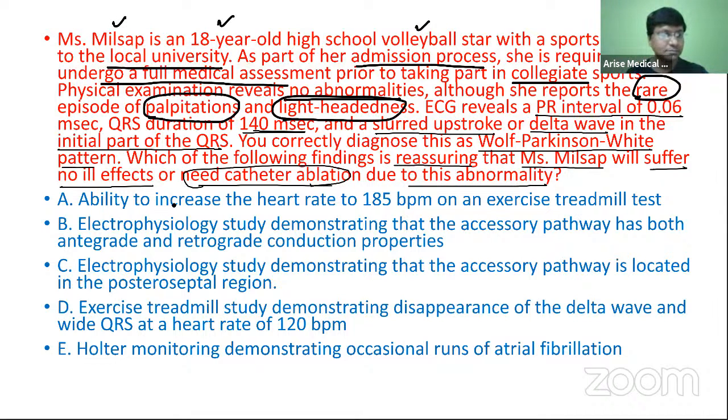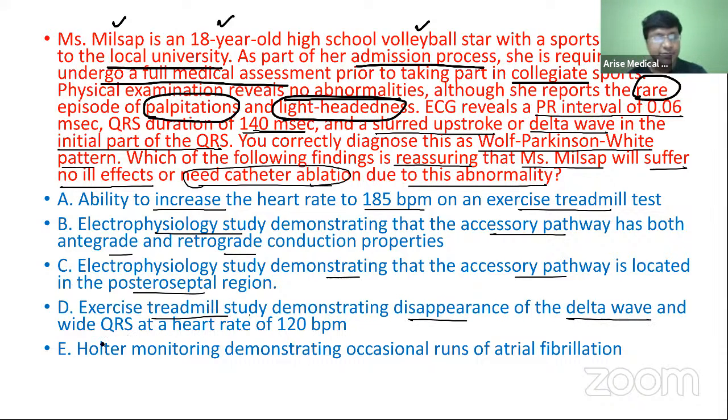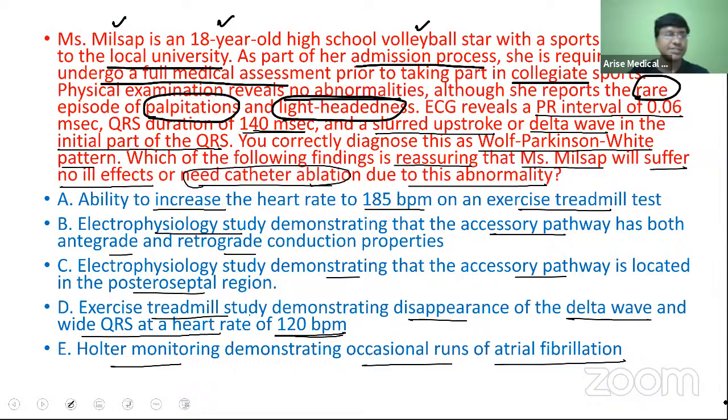Options: the ability to increase the heart rate to 185 beats per minute on exercise treadmill test. Electrophysiology study demonstrating that the accessory pathway has both antegrade and retrograde conduction properties. Electrophysiology study demonstrating that the accessory pathway is located in the posteroseptal region. Exercise treadmill study demonstrating disappearance of the delta wave and wide QRS complex at a heart rate of 120 beats per minute. Holter monitoring demonstrating occasional runs of atrial fibrillation.